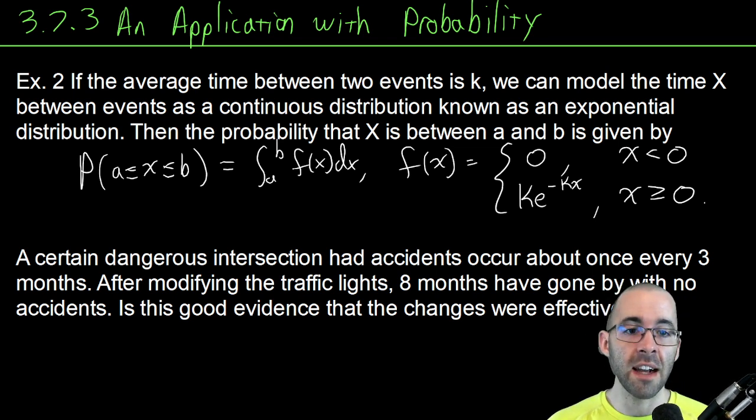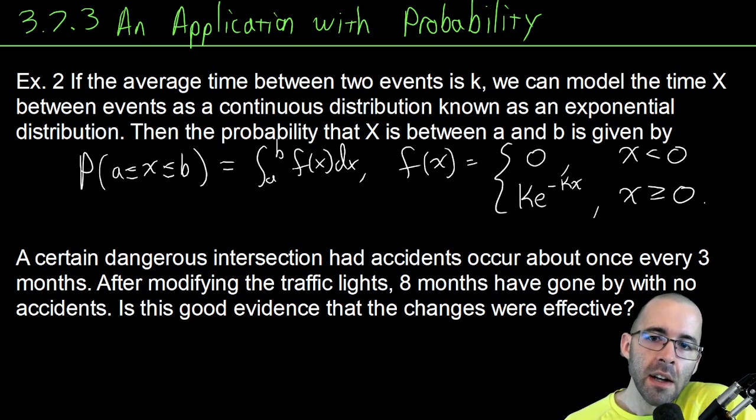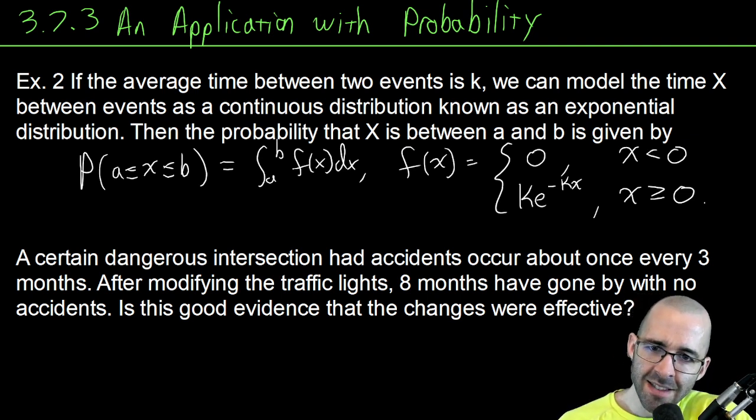So we're going to use that to answer a question. Here's the actual question. That's just the background. There's some dangerous intersection in some city, and it had an accident occur about once every 3 months. So people weren't happy about that, and so they modified the traffic lights in a way to make it hopefully more safe. And since then, 8 months have gone by with no accidents. Is this good evidence that the changes were effective?